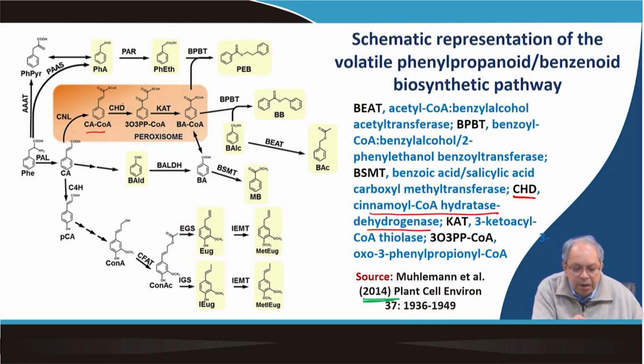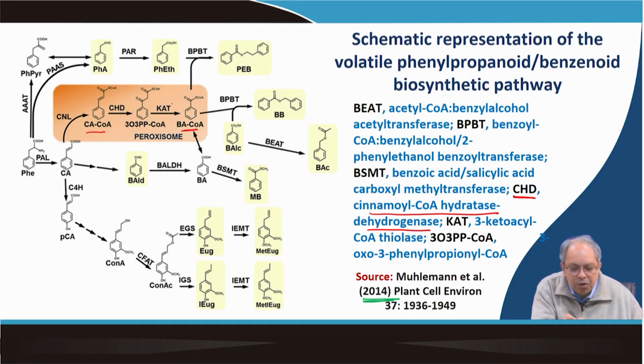This enzyme catalyzes these 2 reactions, but for simplicity, if you incubate cinnamyl CoA with this enzyme, you will straight away find 3-oxo-3-phenylpropanoyl CoA, and this subsequently, by a ketothiolase, makes benzoyl CoA.